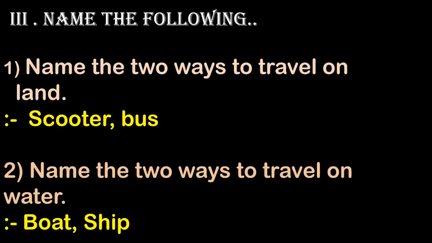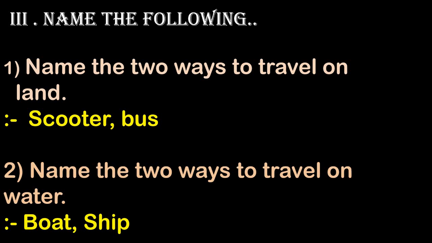Question number 3. Name the following. Number 1. Name the 2 ways to travel on land. What is the correct answer? Yes, good.